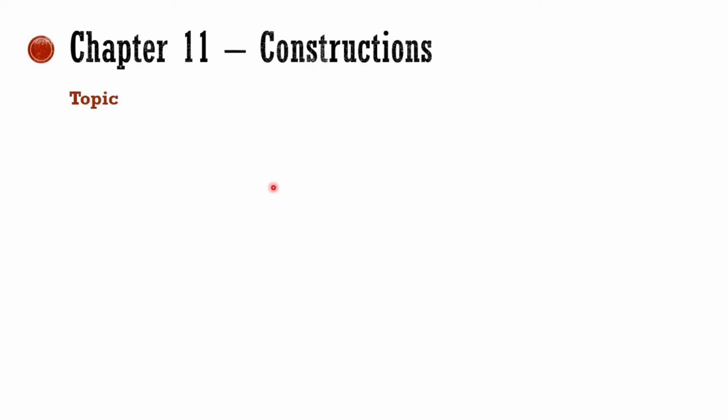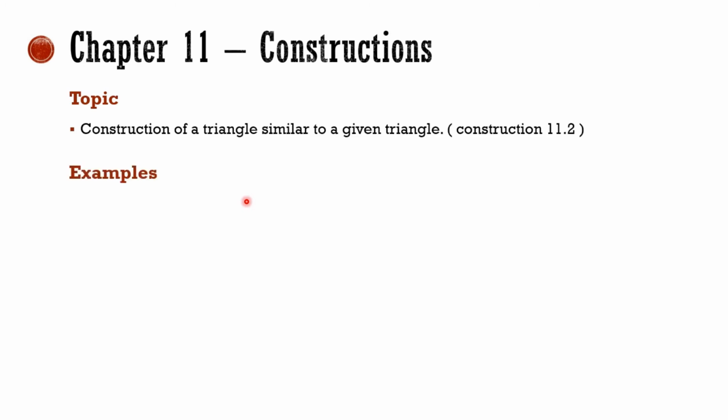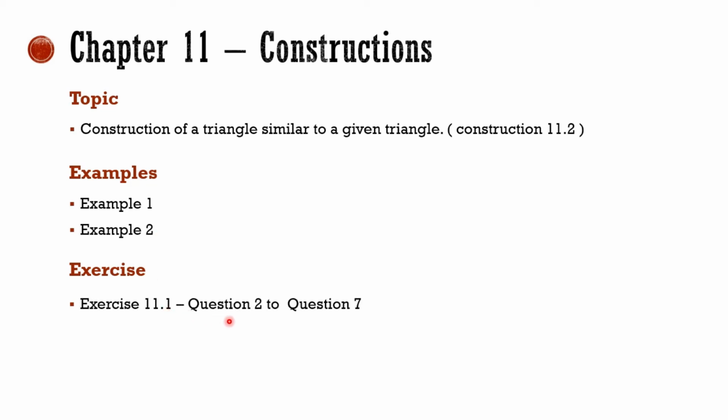Chapter 11, Constructions. Construction of similar triangles is removed from your syllabus. The examples based on construction of similar triangles, example 1 and 2, are not part of the syllabus. And in exercise 11.1, question number 2 to 7 is removed from your syllabus.